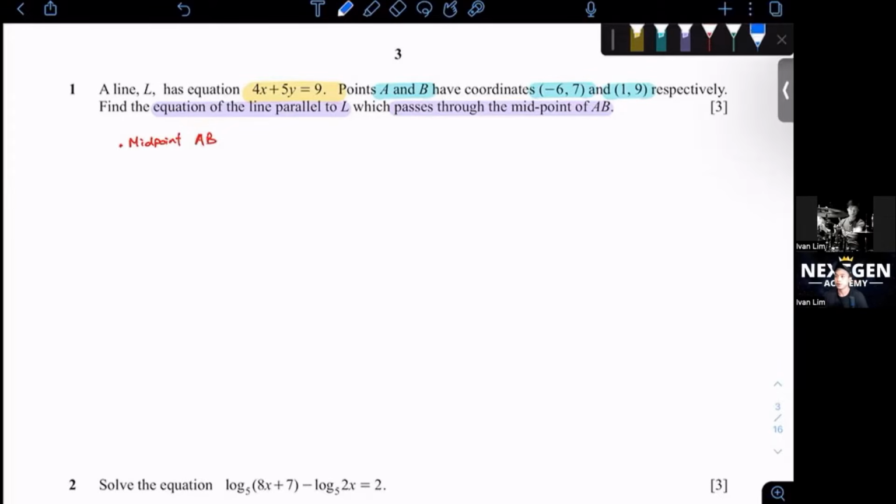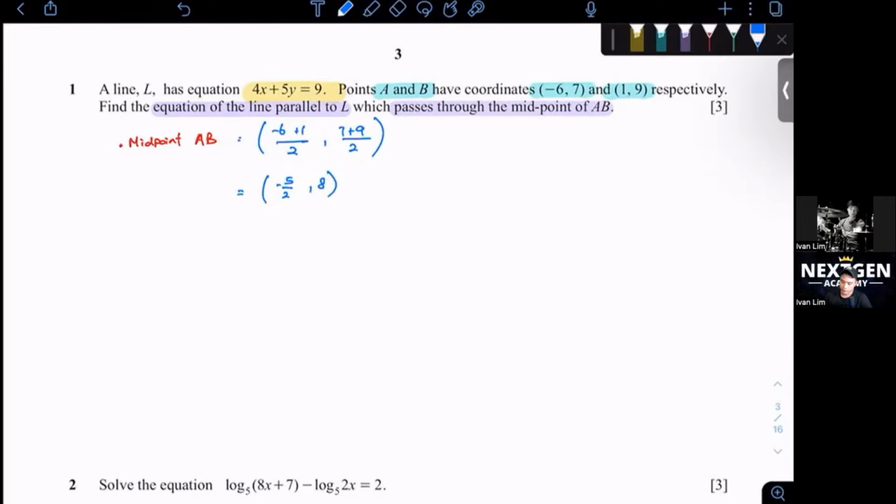All right, so the midpoint formula is (x1 plus x2) over 2, and repeat that for y also. Okay, so let's find the midpoint AB, which is (-6 plus 1) over 2, (7 plus 9) over 2. Okay, one very common mistake that students do, they always say it is (x1 minus x2) over 2. Okay, don't make that mistake. It's (x1 plus x2) over 2. So you'll get (-5/2, 8) as your midpoint.